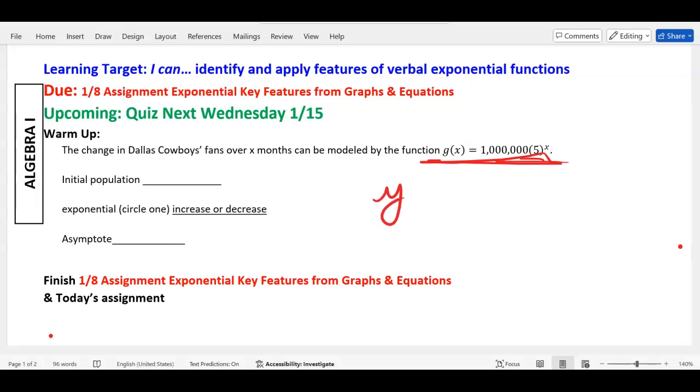First of all, y'all remember the equation y equals a, parentheses b, with x in the exponent, right? Now, you might remember a is the y-intercept, right?